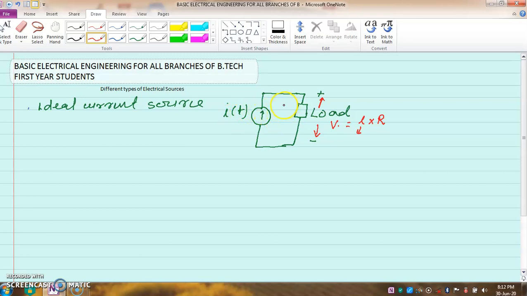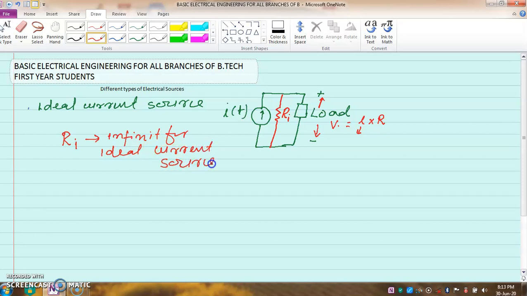Another very important thing with the ideal current source is that the internal resistance is placed in parallel with the source. This is called the internal resistance, Ri, and this Ri is infinite for an ideal current source.